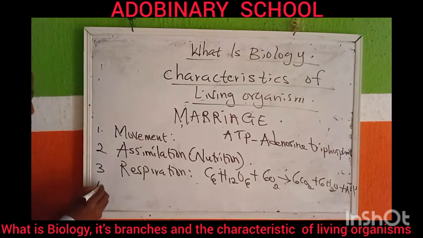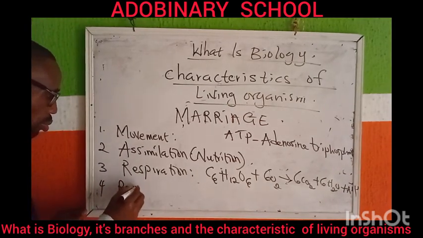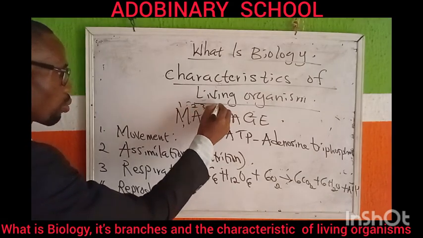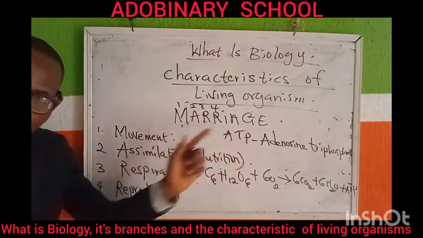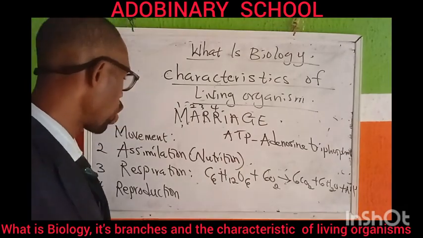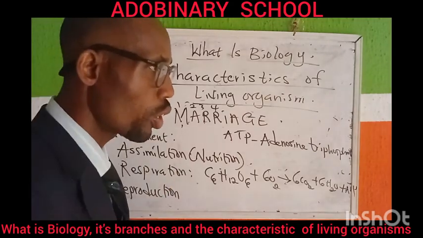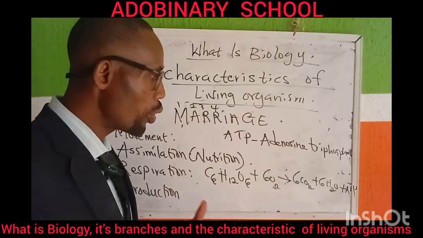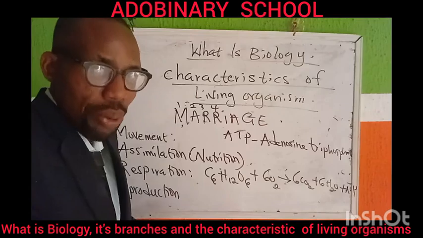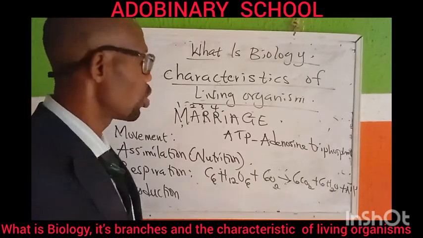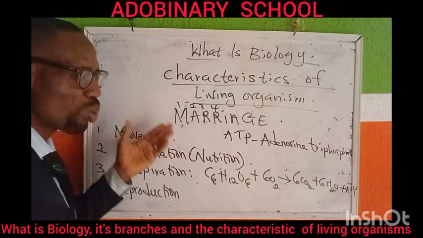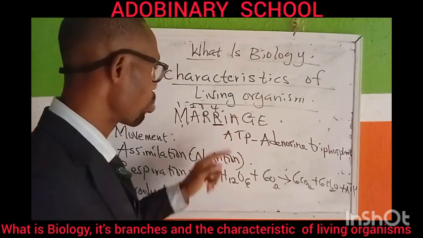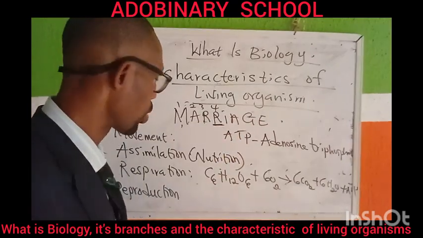Take note. Number four is reproduction. We've done 1, 2, 3, 4. So the fourth arrow was we spelled marriage, so you don't forget. So reproduction has to do with the production of a new independent what? Organism. Is that clear? When a new organism is produced and becomes independent from a what? A parent. You say that is what? Reproduction. The most important characteristics of living organism is reproduction. The hierarchy. Reproduction is the most important characteristics. Is that clear? Take notes.